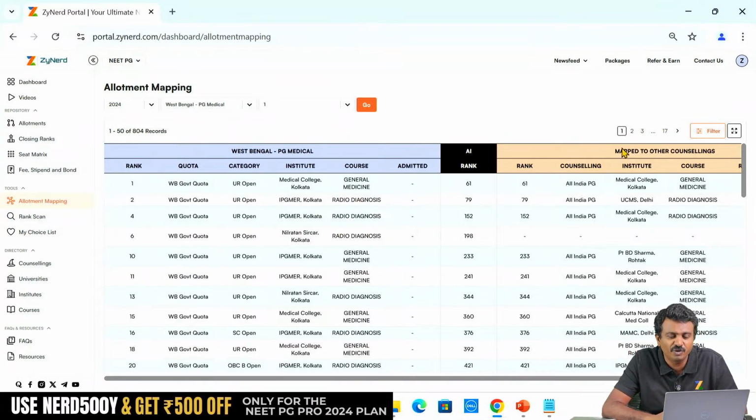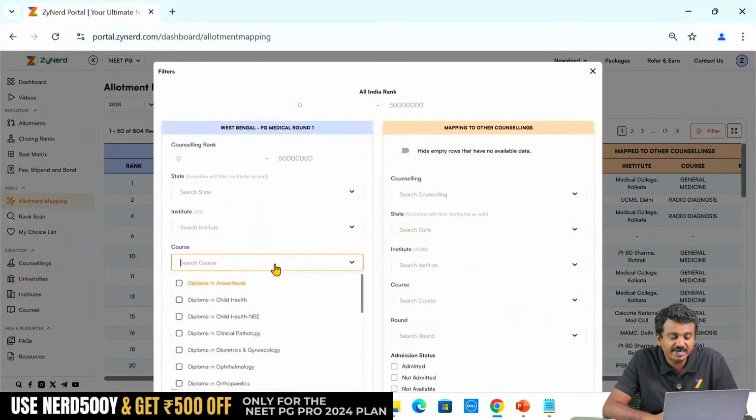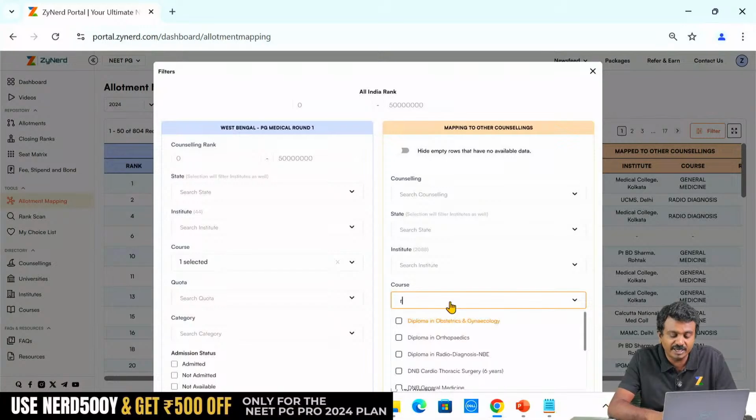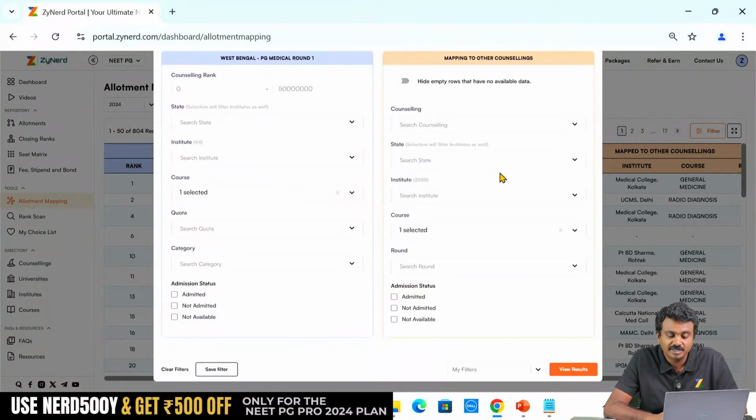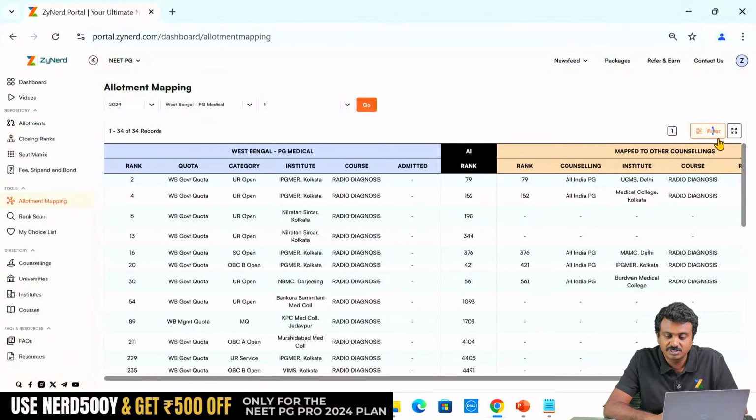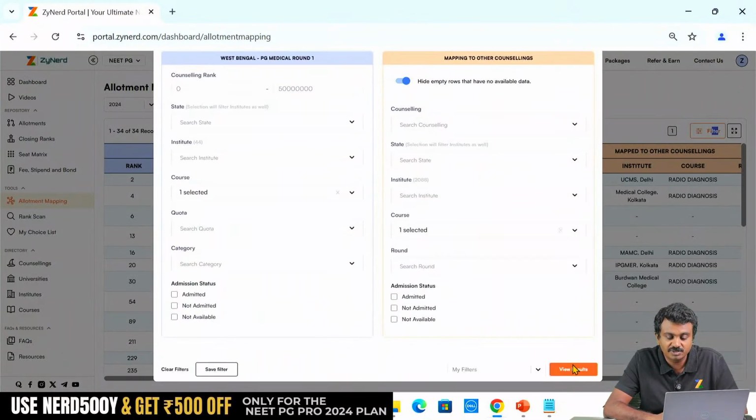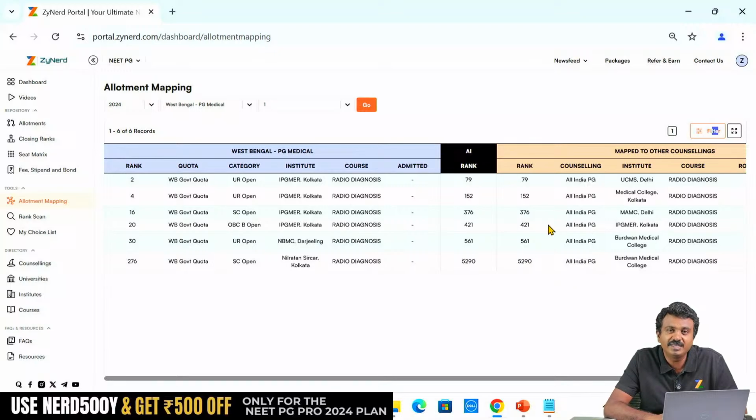I want to have a view of how many candidates who took up radio diagnosis in West Bengal state round 2 have also taken radio diagnosis in all India counselling or any other counselling. I can easily filter on this and then hide empty rows, and it will give me this list: West Bengal radio diagnosis allotted candidates who have also been allotted in all India counselling. Any combination can be done.